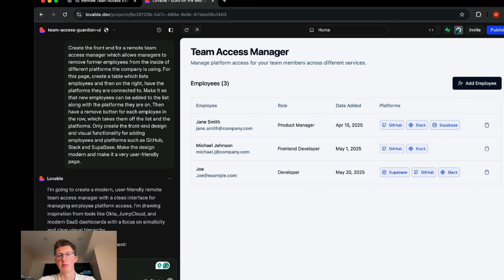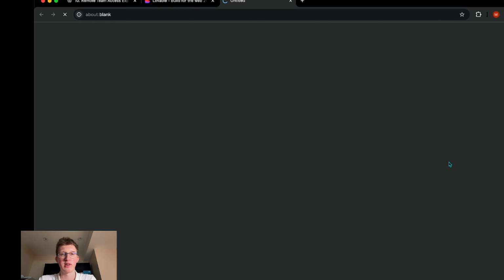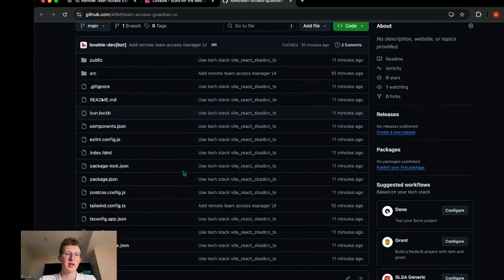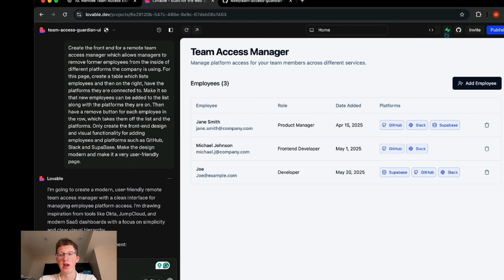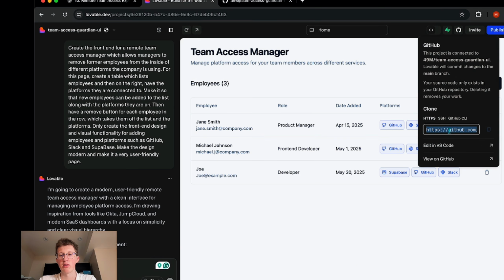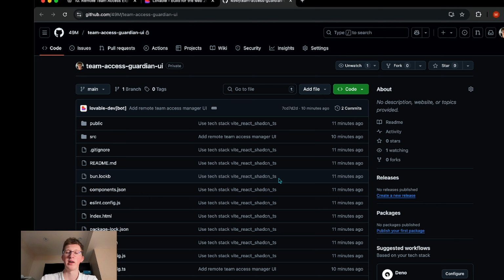So I already synced mine up, but what you're gonna wanna do is click up here, GitHub, and then it's gonna say transfer project. You're gonna click that and sync up your GitHub. After that, it'll create a repo for you, and we can view this on GitHub. Right here, you can see it created this inside of a repository, and it gives us a link we can use to clone. You can add this to your GitHub, get it on your desktop, and then open it up using Cursor.